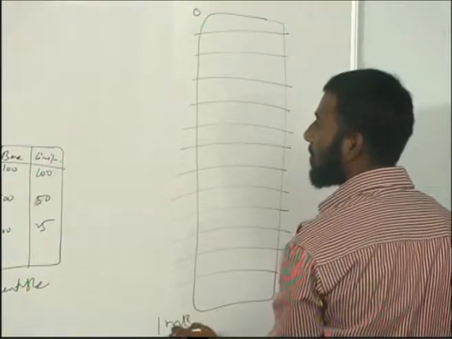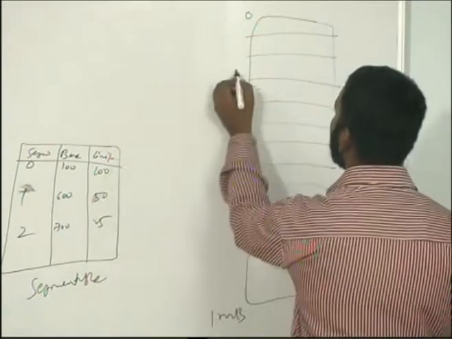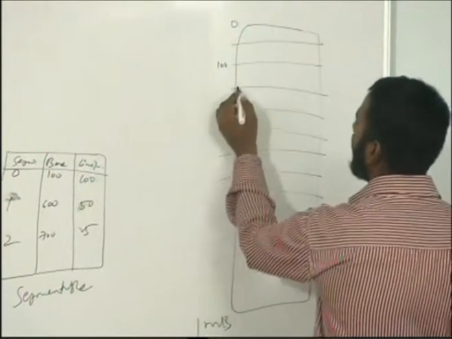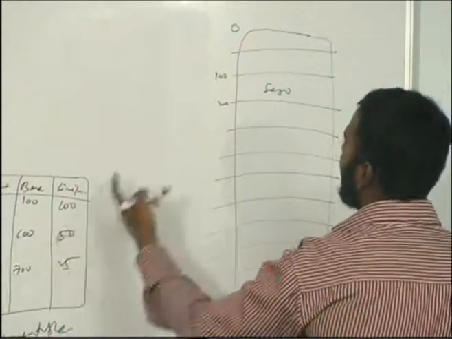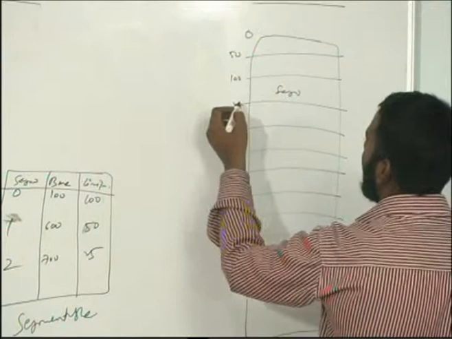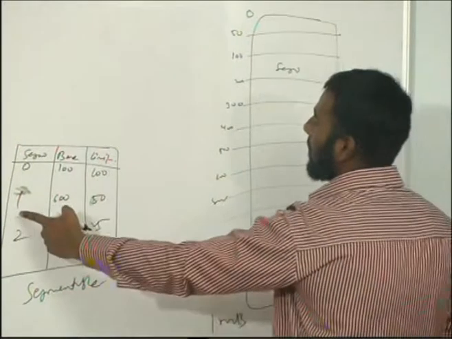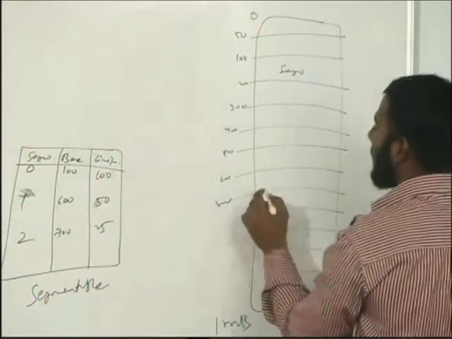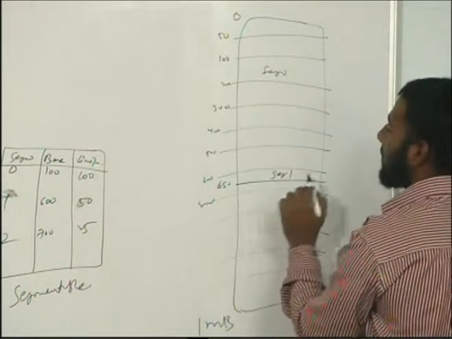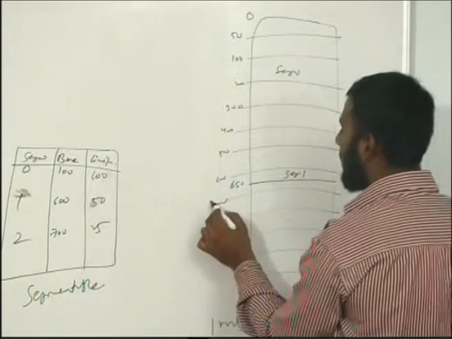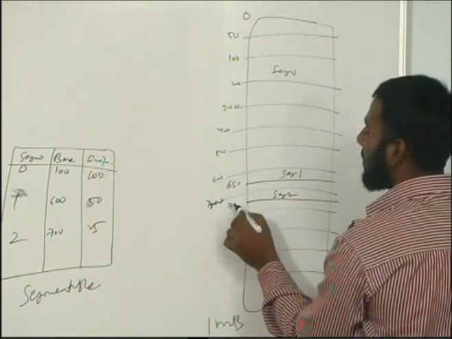Segment 0 starts from 100, and the length is again 100, so it will be sitting here, up to 200. Segment 1 starts at 600 and the size is only 50, so 650 will be the end for this segment. Segment 2 is starting from 700 and the size is only 25, which is equal to 725.